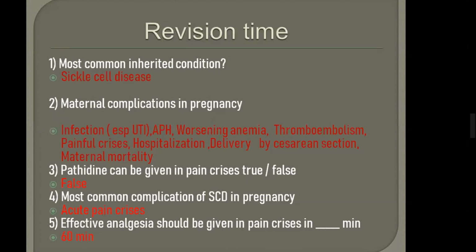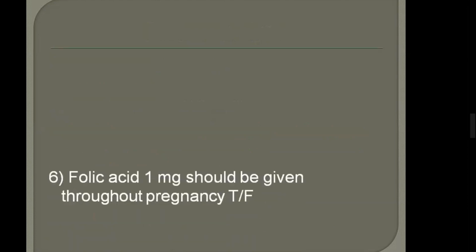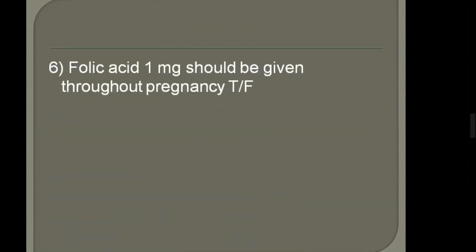Very good. Next. Folic acid 1 milligram should be given throughout pregnancy. True or false? False. It should be 5 milligrams. Why false? 5 milligrams. Yes, very good.